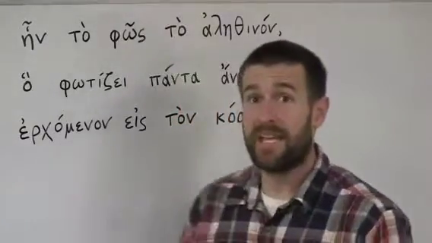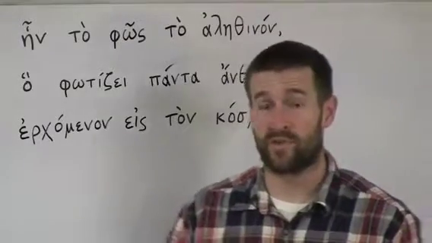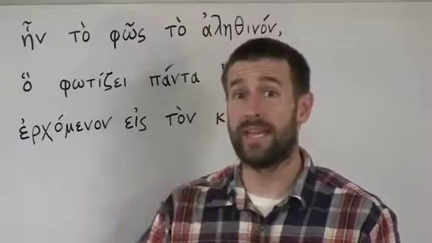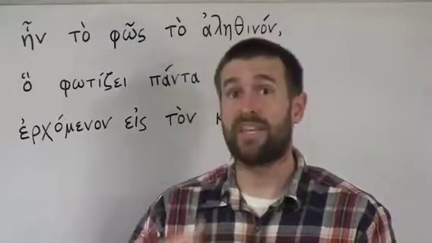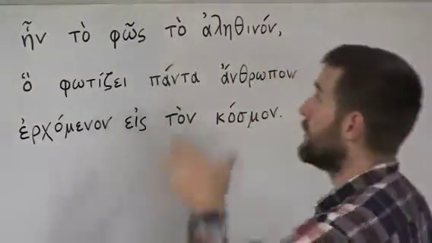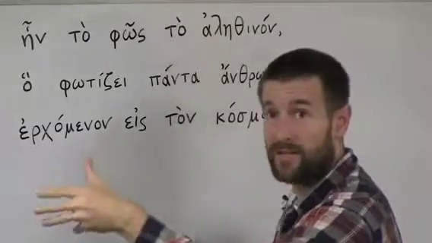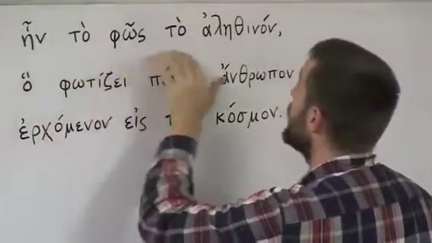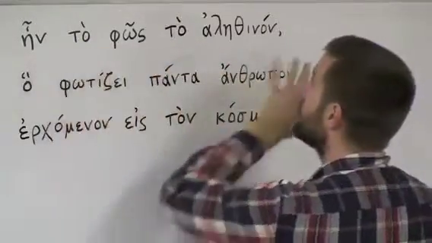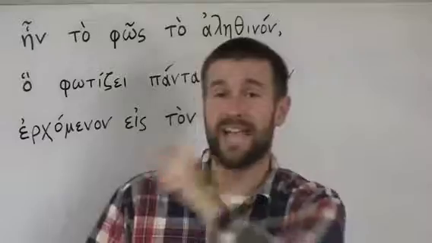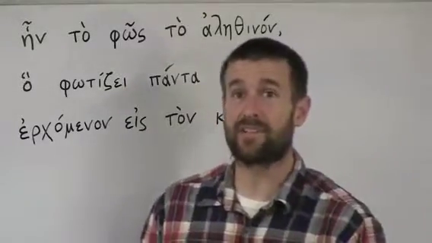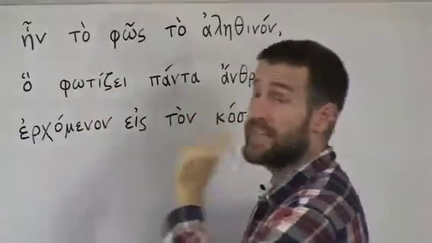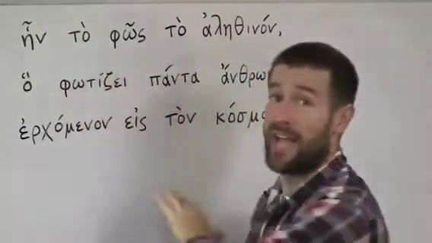We saw that in John 15:1, if you remember, where Jesus said, "I am the true vine." He said, "Ego imi I ambelos I alithini." So the vine, the true, meant the true vine. This is just one way of doing adjectives in Greek. En to phos to alithinon. Was the true light. Now you notice that a word is not here that we have in English, because in English, this verse starts out, "That was the true light." In Greek, it just says, "was the true light."